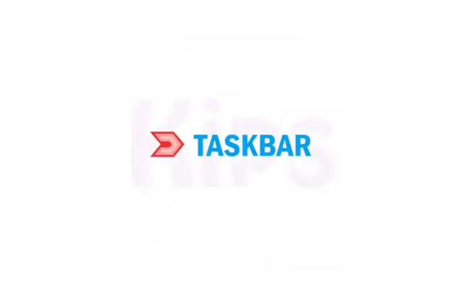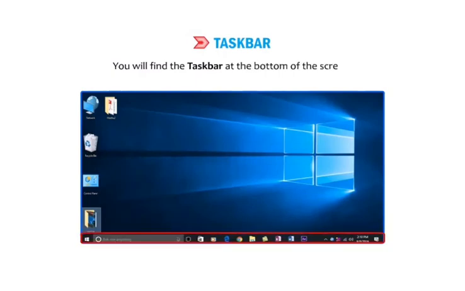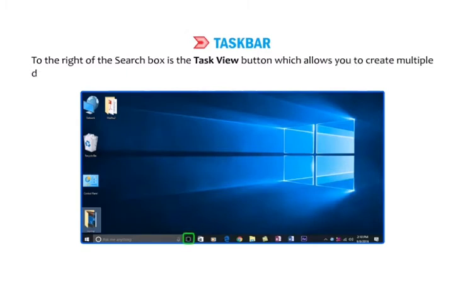Okay students, let me tell you about Taskbar. You will find the taskbar at the bottom of the screen. It displays the Start button on the extreme left side. Next to the Start button is the search box, which facilitates browsing both your computer and the web. To the right of the search box is the Task View button, which allows you to create multiple desktops at the same time.